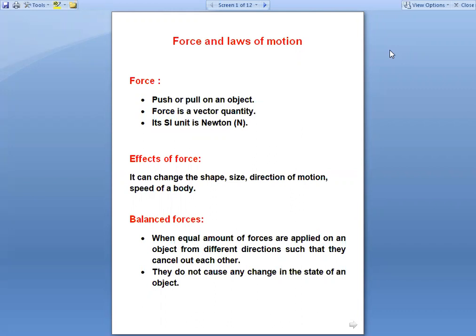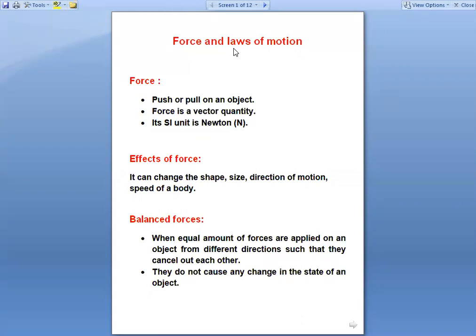So, before this break, we have done chapter motion. I hope that chapter concept, numericals, application, everything is clear to you. So, in today's class, we are going to start a new chapter, chapter force and laws of motion.